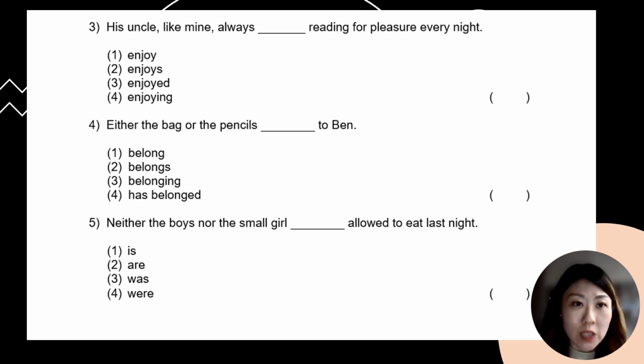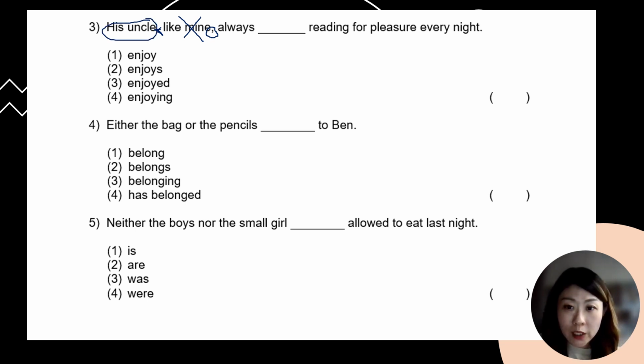Question number 3: his uncle, like mine, always blank reading for pleasure every night. If you still remember what I told you for question number 2, if I see extra information like this, enclosed within 2 commas, the words "like mine" are extra information that is not necessary for me to identify the main subject, uncle, which is a singular subject.